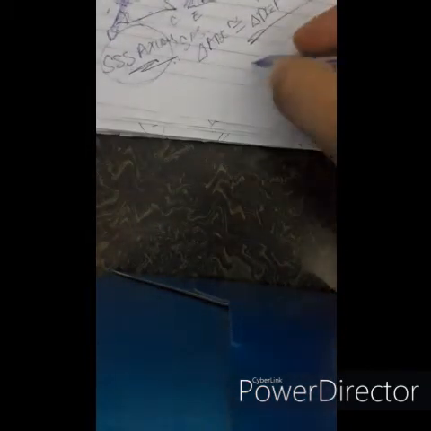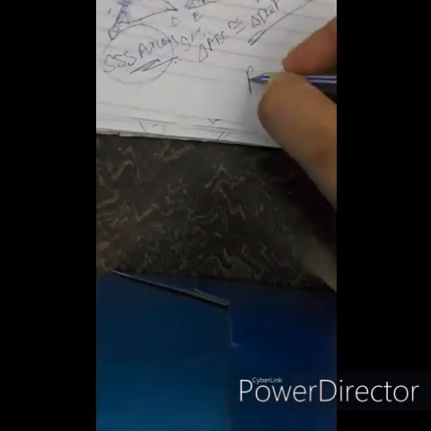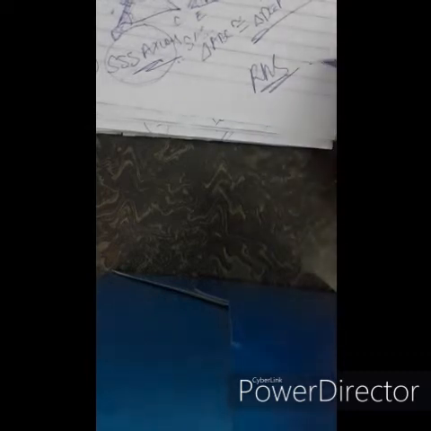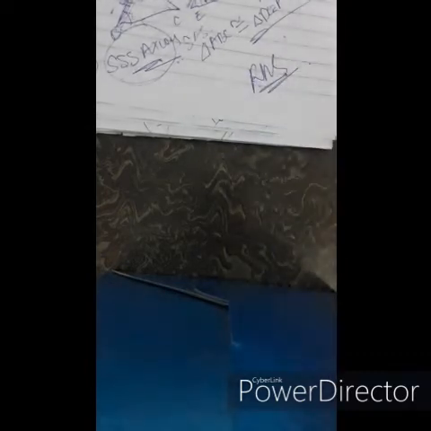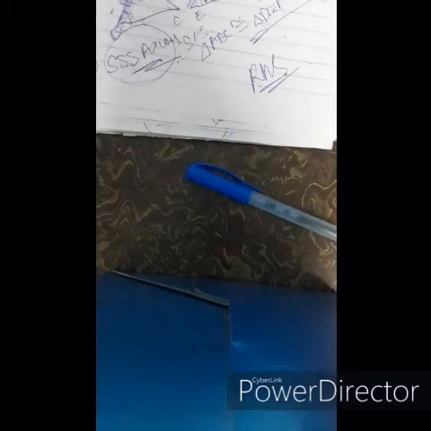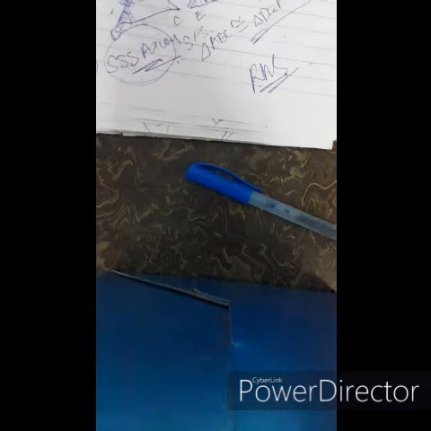The last congruency axiom we'll see is the RHS axiom, that is right angle hypotenuse side axiom. It is only for right angle triangles. This axiom is basically for right angle triangles only and not any other triangle. We'll just see what it is.